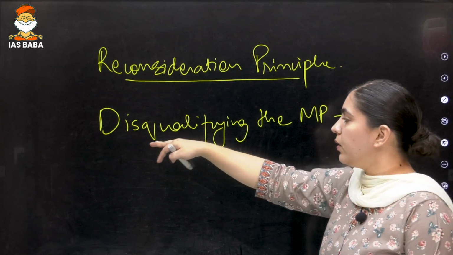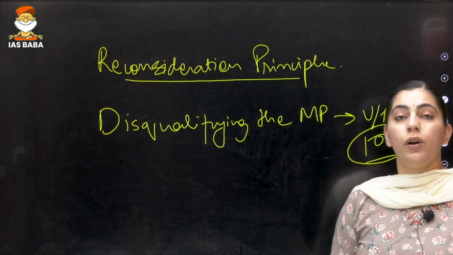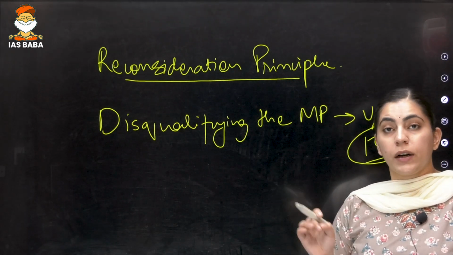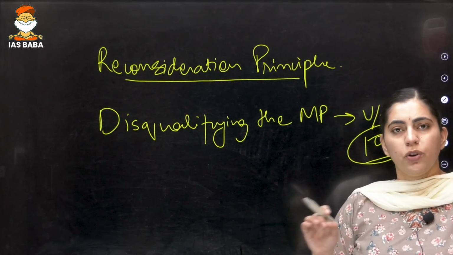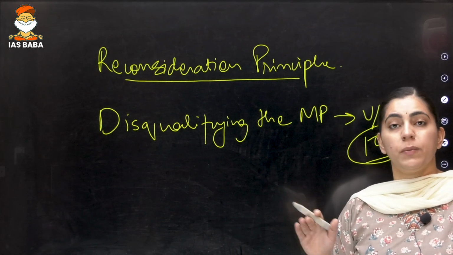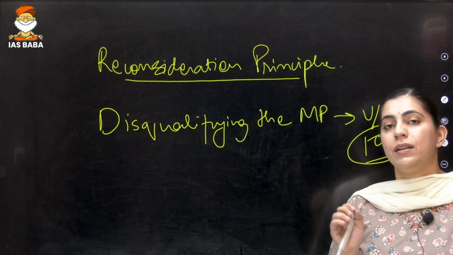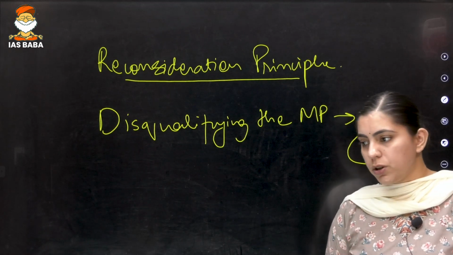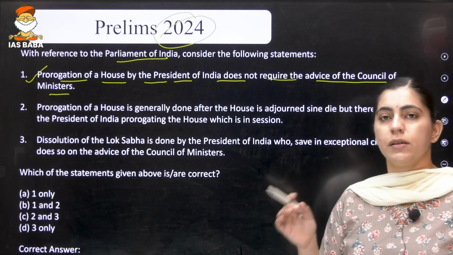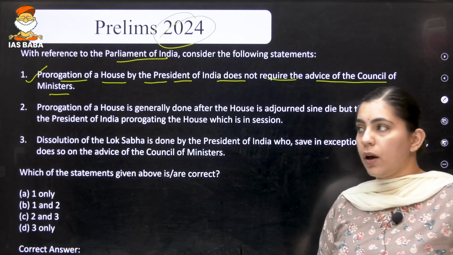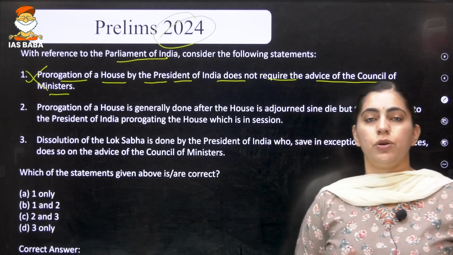And on the second part, which is Article 102, if the disqualification is to be made under the provision of Article 102, the President has to take the advice from the Election Commission of India so as to maintain neutrality in the House. These are the 2 conditions in which the President is not bound by the aid and advice of the Council of Ministers. Apart from that, in almost all the cases, the President has to take the advice of the Council of Ministers. So, it also includes the prorogation of the House.